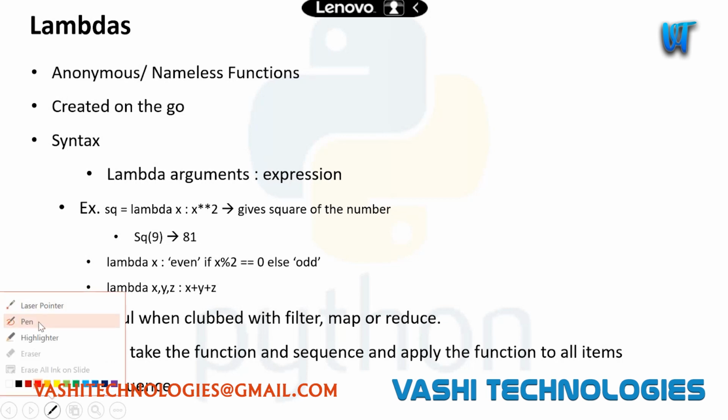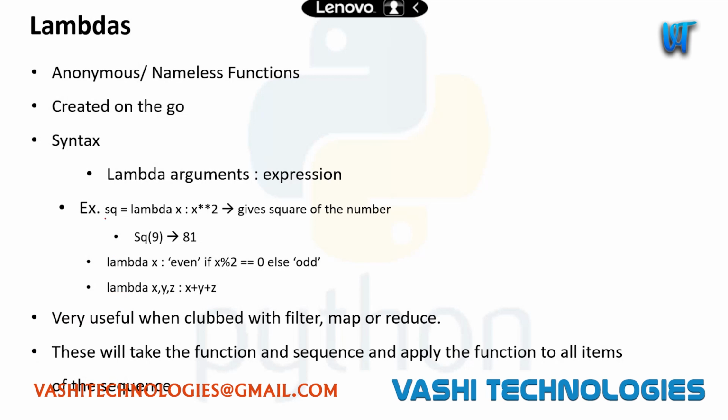So to call this sort of function individually, we have to assign it to some variable. Now we are assigning it to sq, and this becomes a lambda function. When we call sq with some integer or any value, it will return the square of that number. Okay. So ideally, we won't be using lambda in this way.